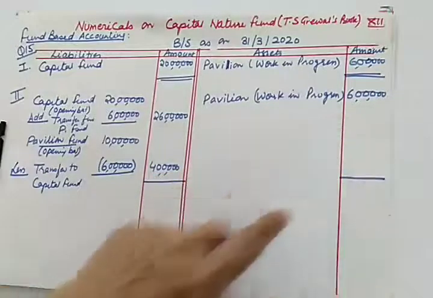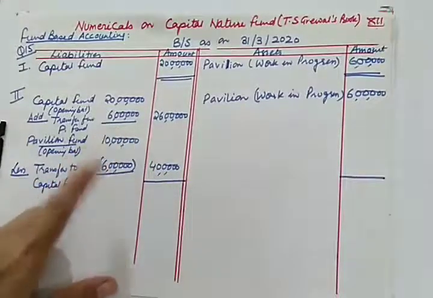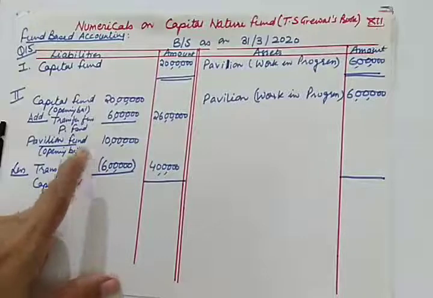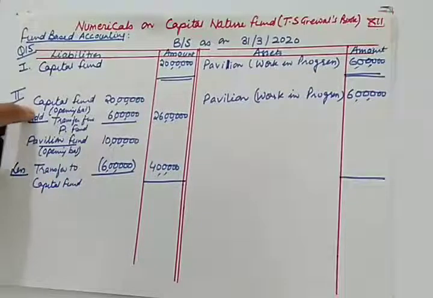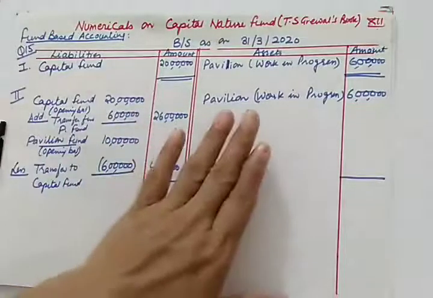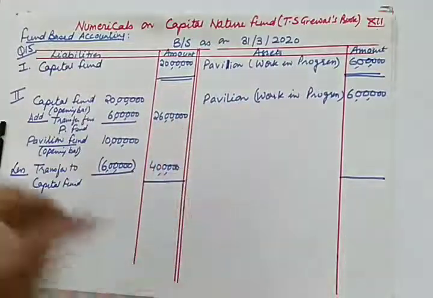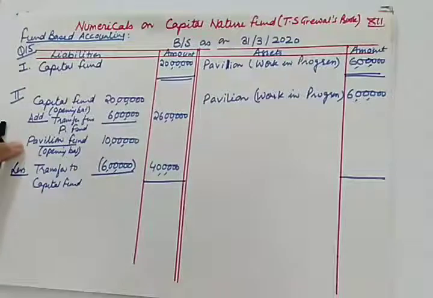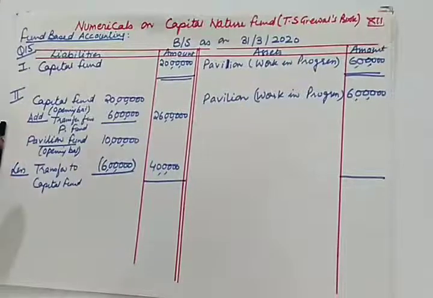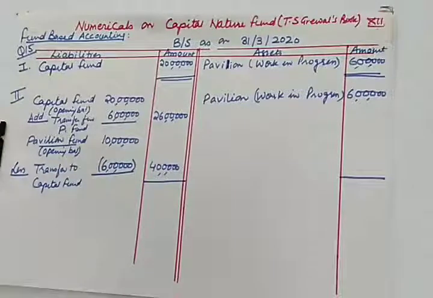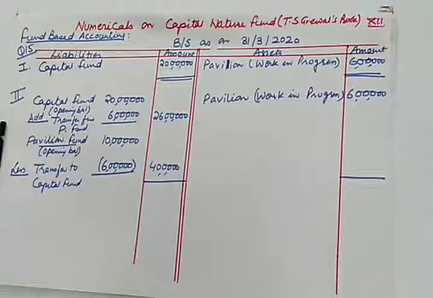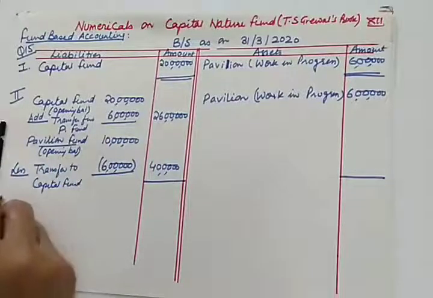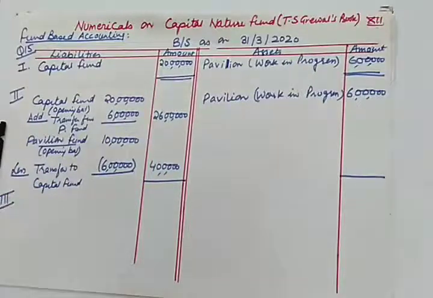Work in progress will be deducted from the pavilion fund, and this much amount will be transferred to capital fund. When this construction is over, there will be no pavilion fund left with us. The whole amount will be transferred to capital fund, and that will be equal to the value of the asset.